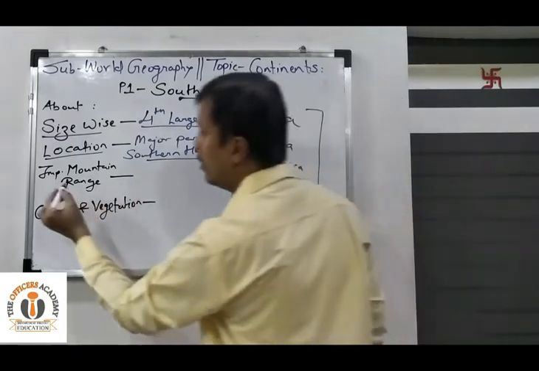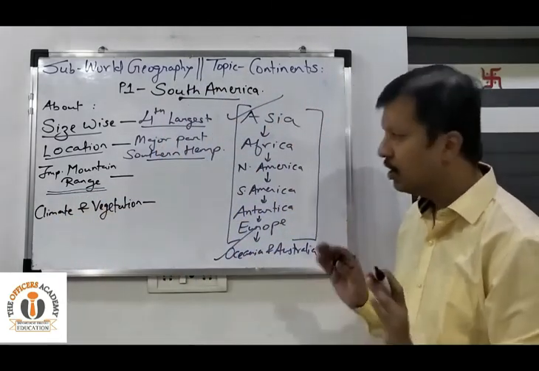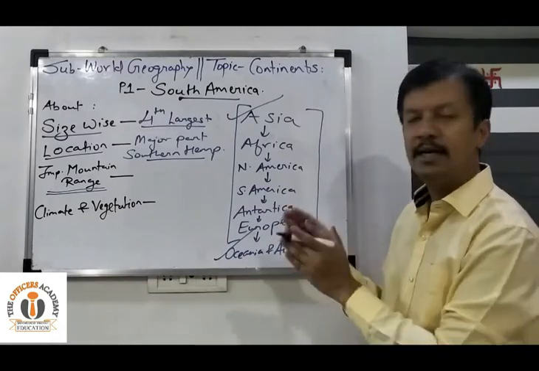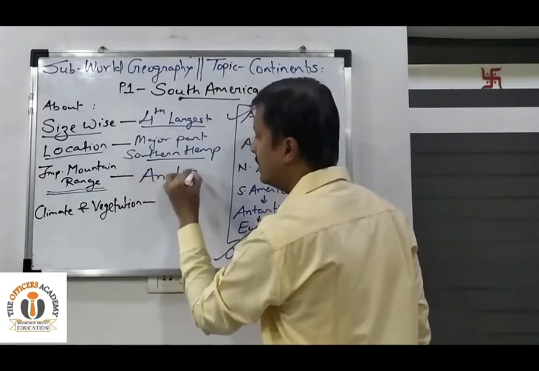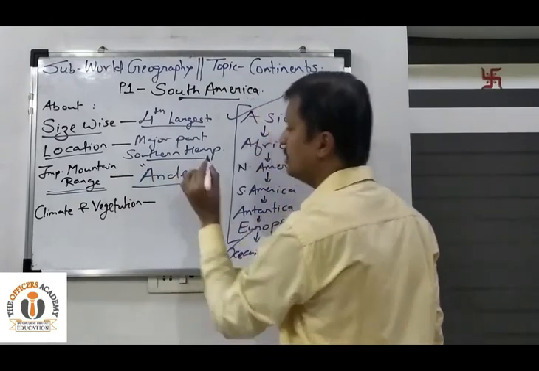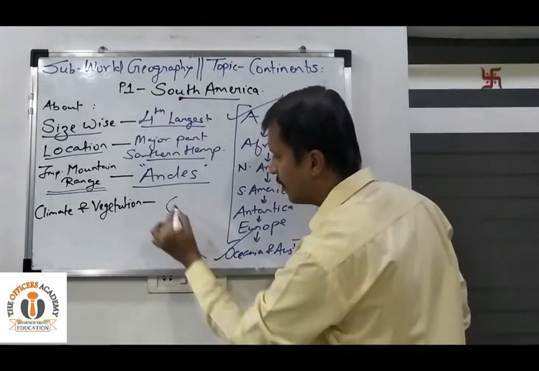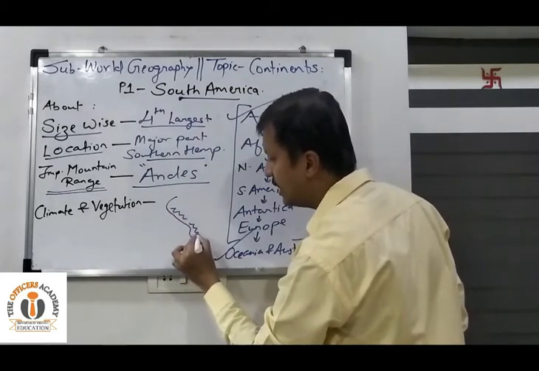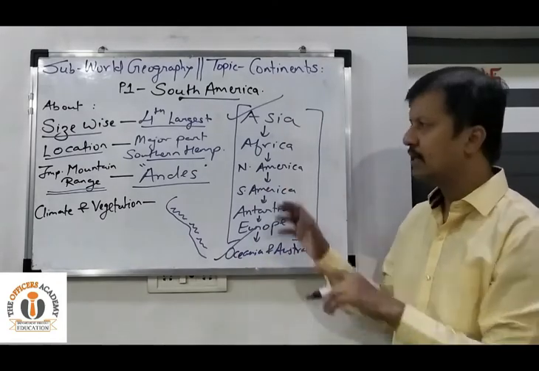Next question is, which is the most important mountain range of South America? तो ये आपको याद रखना है. We will discuss this in depth also, which is the most important mountain range. It is the Andes Mountains. Okay, so if we see on the western coast, अगर हम इसका मैप निकालेंगे साउथ अमेरिका का, so if we see on the western coast lies the Andes mountain range. These are the young fold mountains. We will study them in depth.